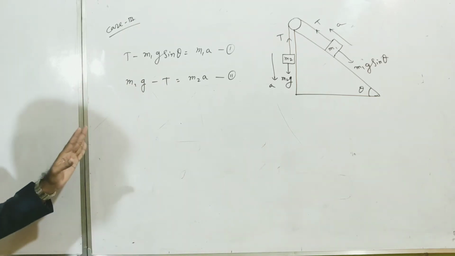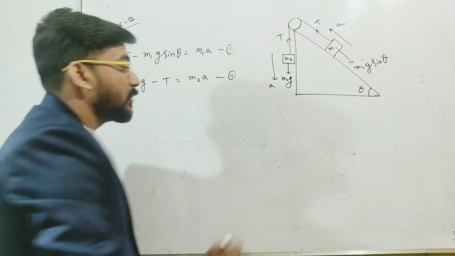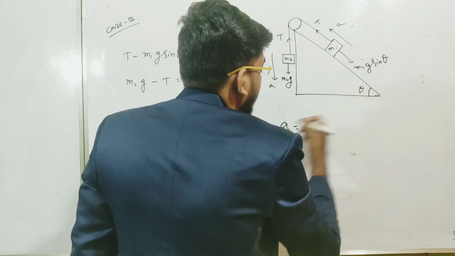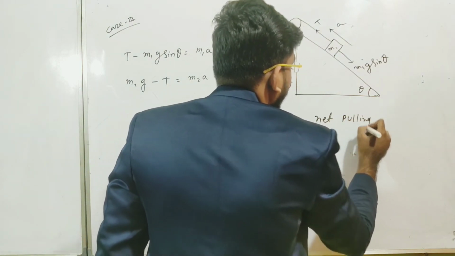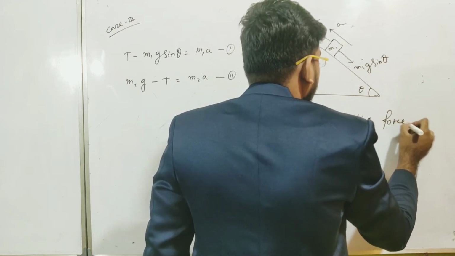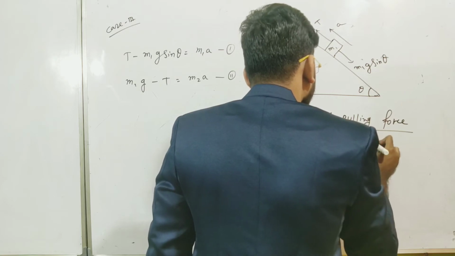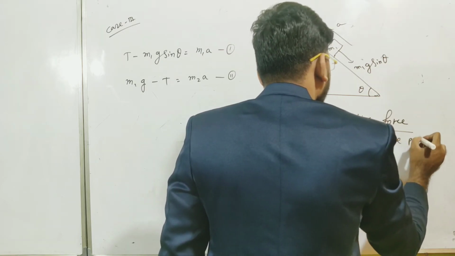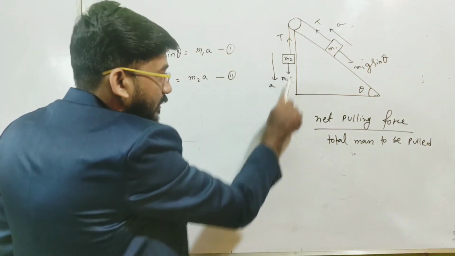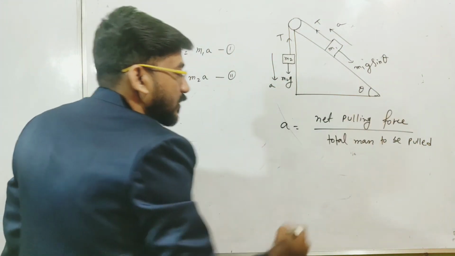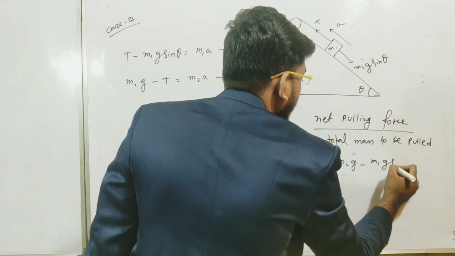But if I want to write the acceleration directly, I can use my formula that a is equal to net pulling force divided by total mass to be pulled. So what is the net pulling force here? The net pulling force is, here is m2g and in this direction that is m1g sin theta. So it will be m2g minus m1g sin theta.